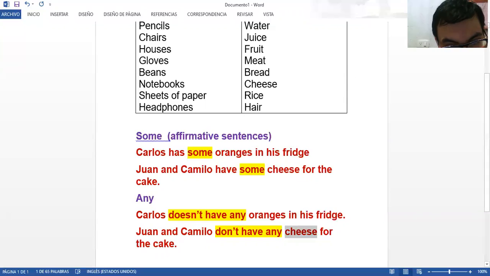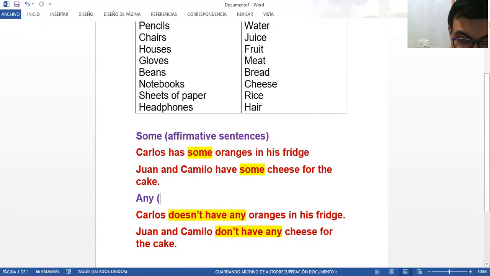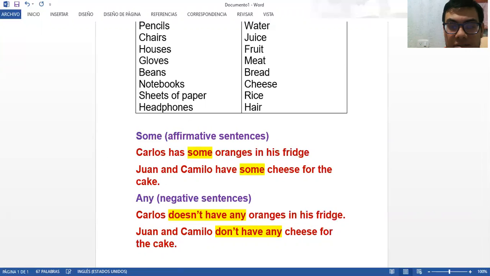Okay, very good. So here we're going to say some for affirmative sentences and any for negative sentences. But what about the questions? Guys, we can create questions using some and any, of course.